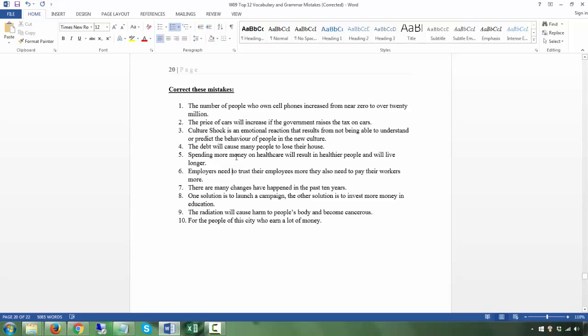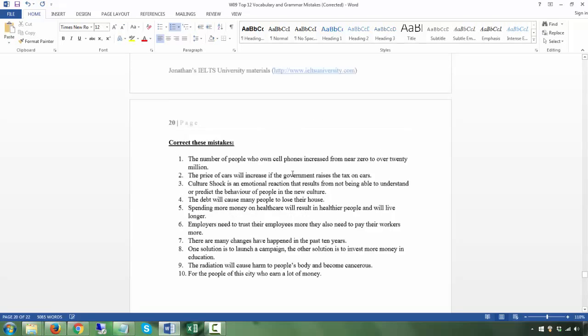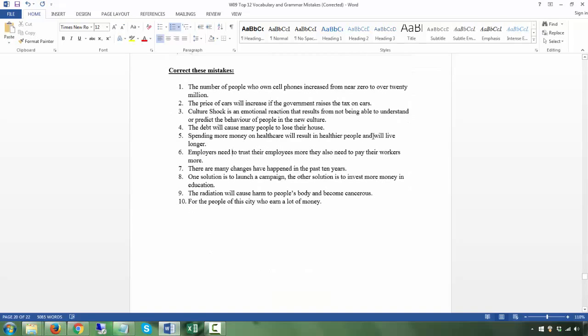Spending more money on healthcare will result in healthier people and will live longer. This is where you are not, what is your subject? Because if you write a sentence like this, this means spending more money on healthcare will live longer. Doesn't make sense, right? You're talking about people, and spending more money on healthcare will result in healthy people. Either you put they, referring to people, or you put people, and they will live longer. Okay.